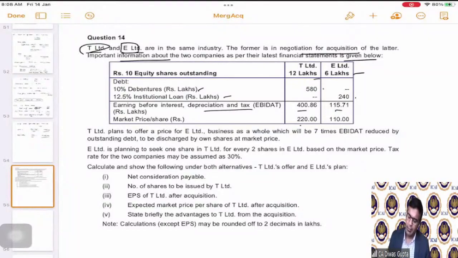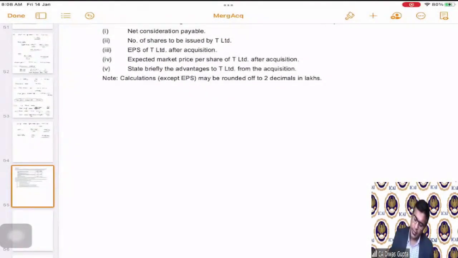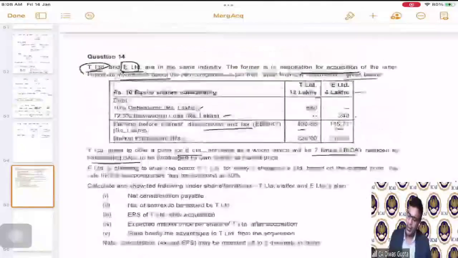Now, T Limited plans to offer a price for E Limited's business as a whole, which will be 7 times EBITDA reduced by the outstanding debt. Now, see students, there are two thought processes here. One is from T Limited's standpoint and the second one is from E Limited's.